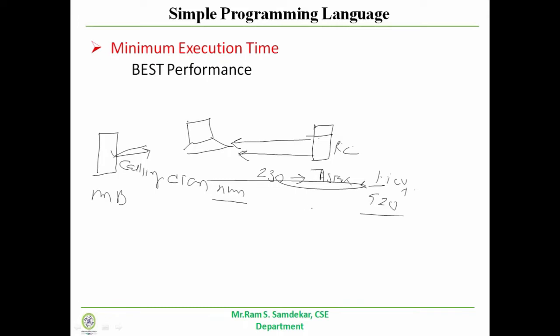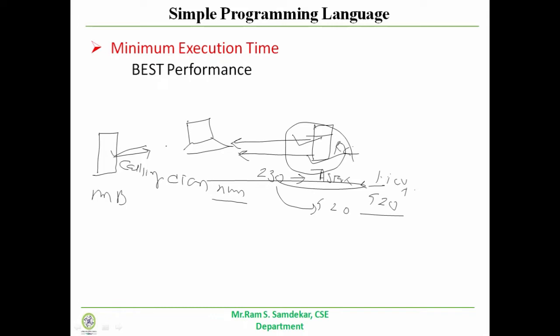So when you enter a number, from switching 230 to 420, if your device is taking a long time, that means it is not giving a better performance. It's taking a maximum time for execution. So we do not need such applications. We do not need such kinds of devices. For that purpose, we want to build applications which take a minimum execution time.